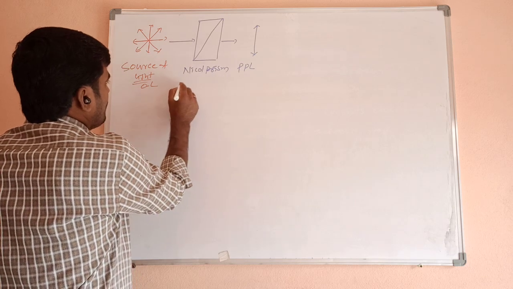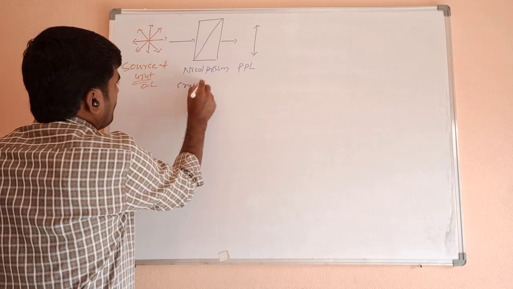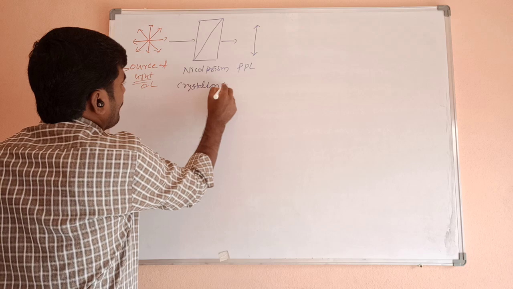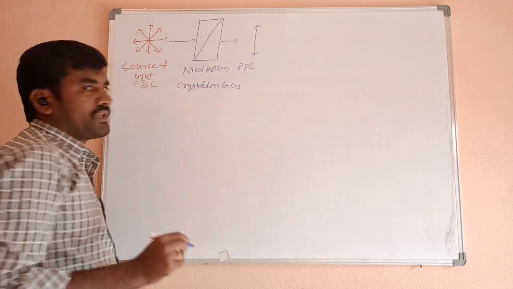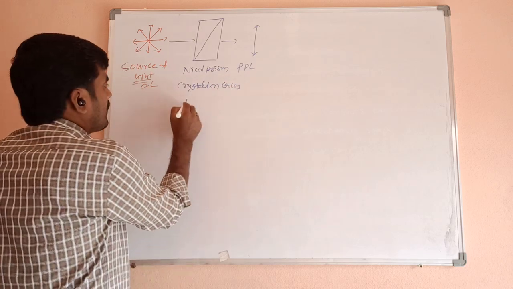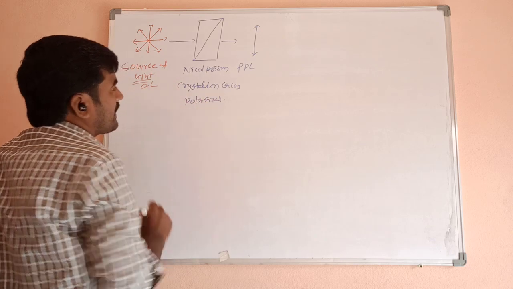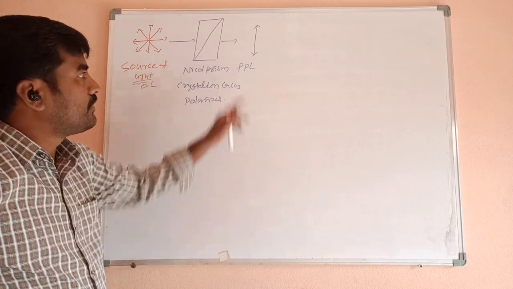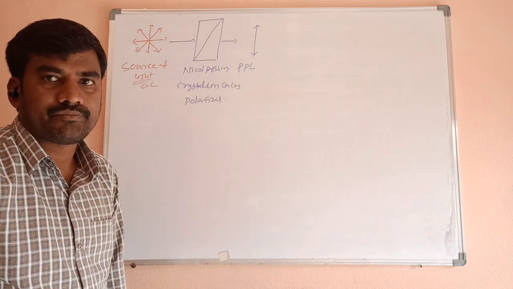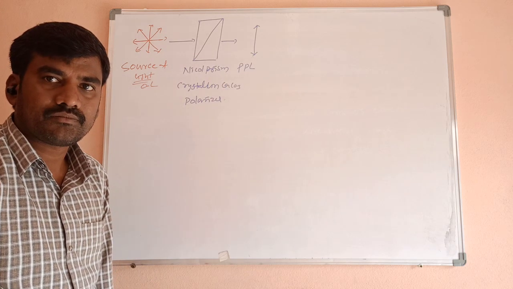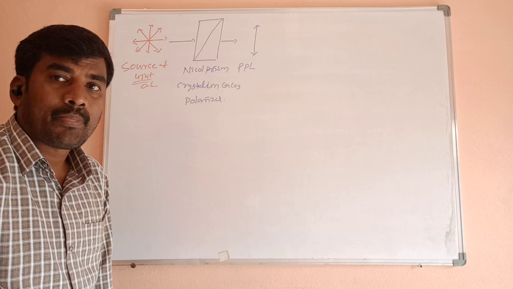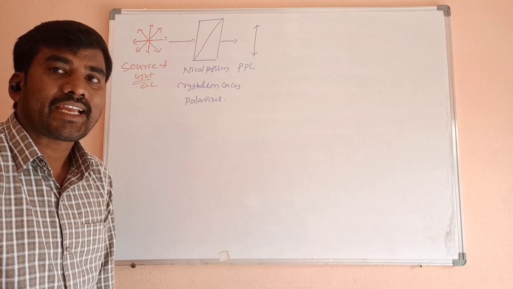Nicol prism consists of crystalline calcium carbonate. It acts as a polarizer. It polarizes the ordinary light into plane polarized light. Clear? Understand? It prevents the movement in all directions except one direction.